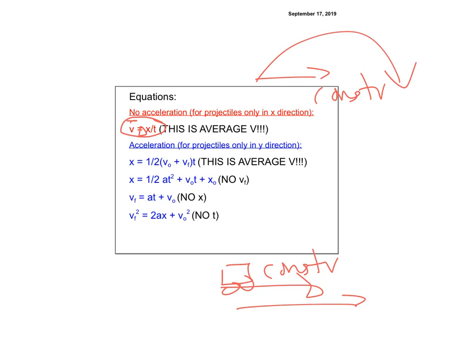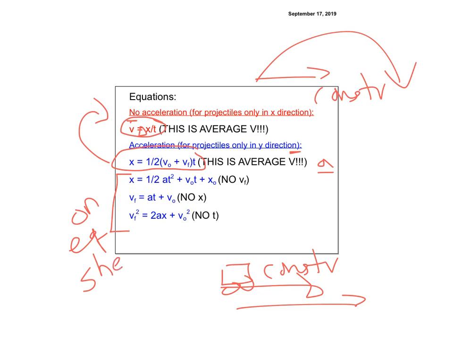I can still use it here if I am doing (v naught plus vf) over 2 times t, but this is average v, which assumes there's acceleration. Think about it: if I make v naught and vf the same, then you just get v, and it becomes the same equation you have up here if there's no acceleration. But if there is acceleration, you can use that equation. Now, these three equations are on the equation sheet. They're the only ones on the equation sheet. And yes, people have been asking me, yes, you get to use your equation sheet.